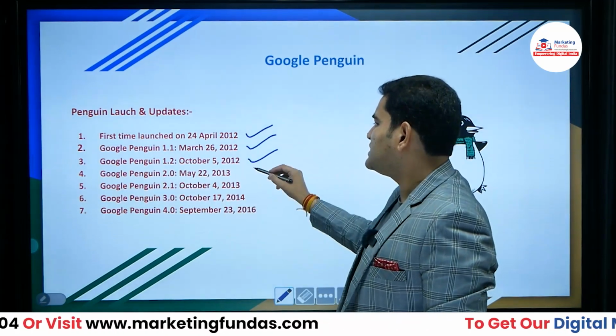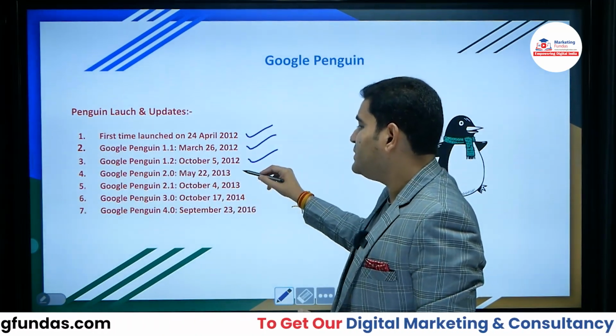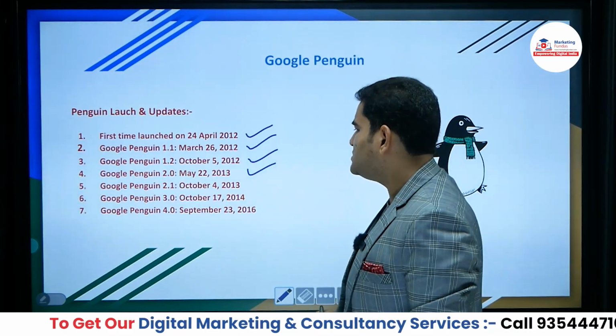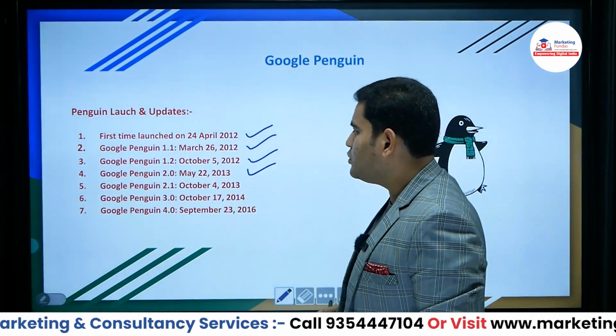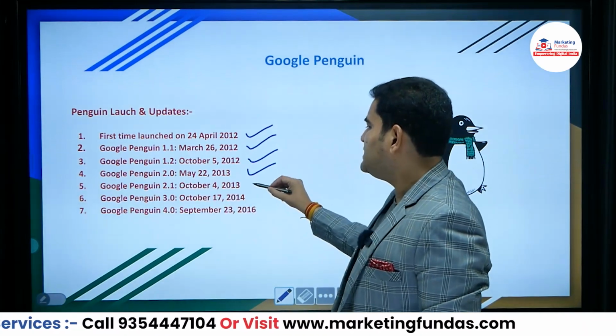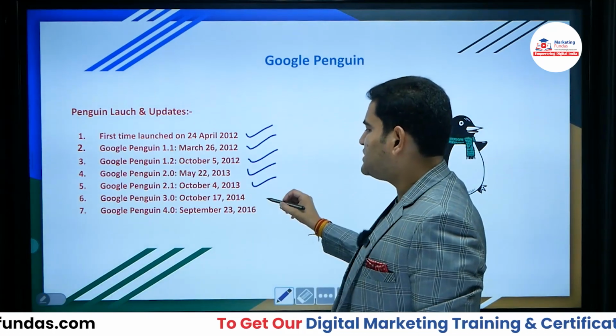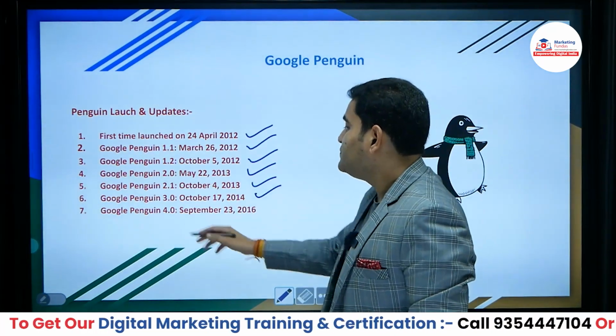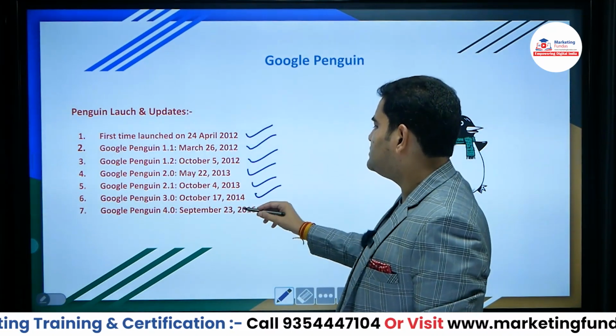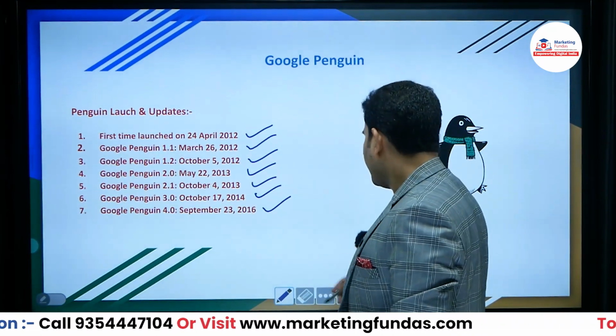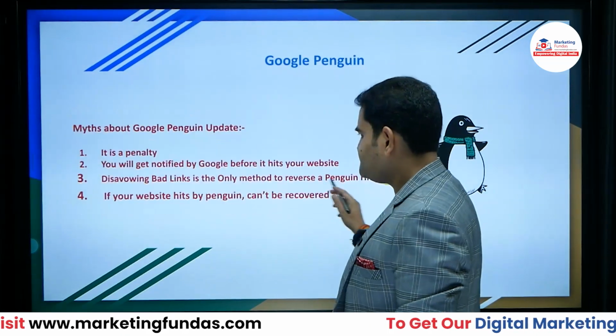Its version 2.0 update came on May 2022, right? Sorry, May 22, 2013. The 2.1 update came on 4 October 2013. Its 3.0 update came on 17 October 2014. And 4.0 update came on September 23, 2016. So let's move on and understand.